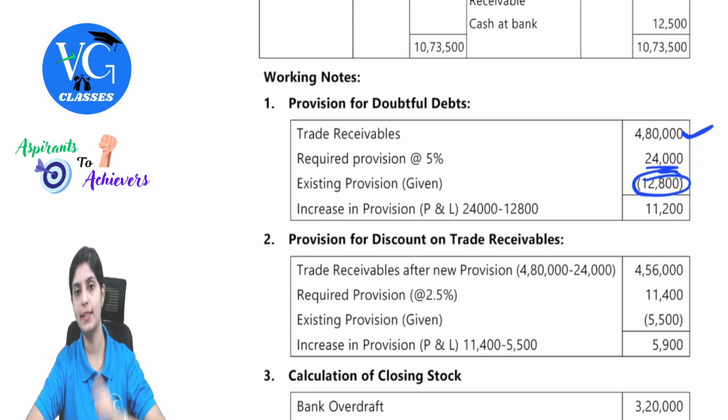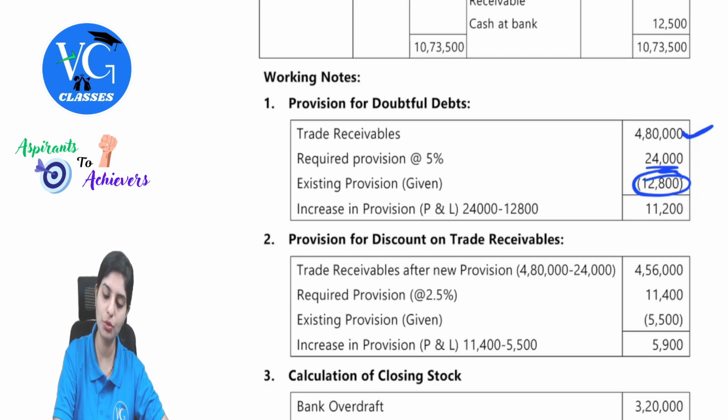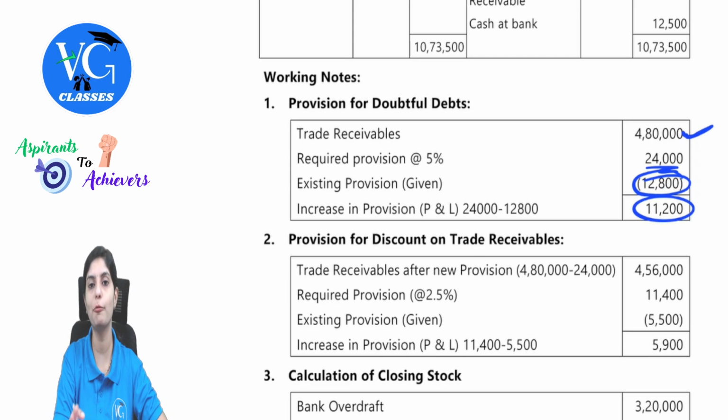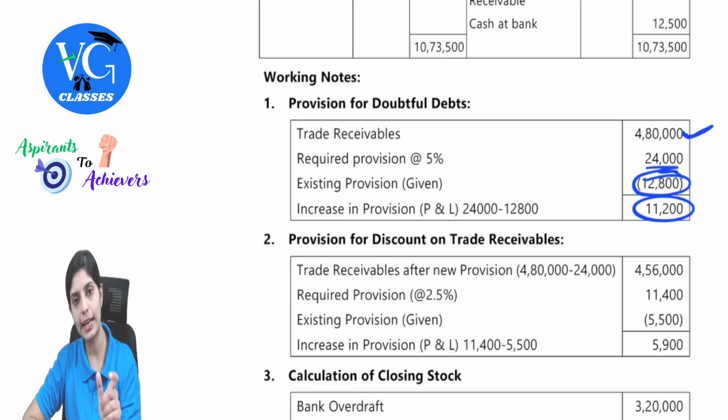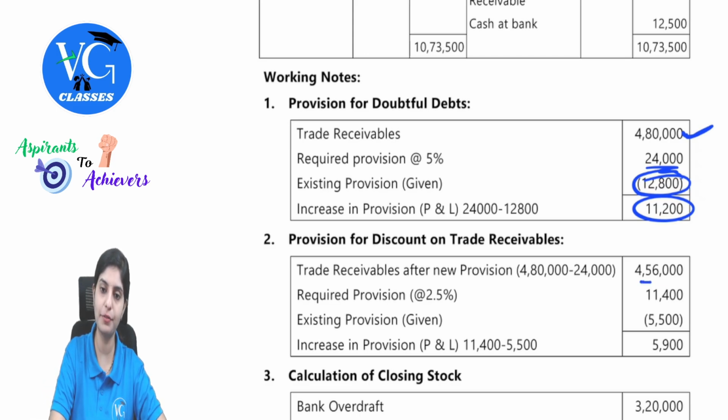Remember the concept. We will add the new provision and subtract the old provision. That is what is done. So 24,000 is required, but you have just maintained 12,500. How much extra required? 11,200, which will be taken to my profit and loss. Likewise, provision for discount on debtors. Remember that will be taken on the good debtors after providing for provision. So 4,80,000 minus 24,000.